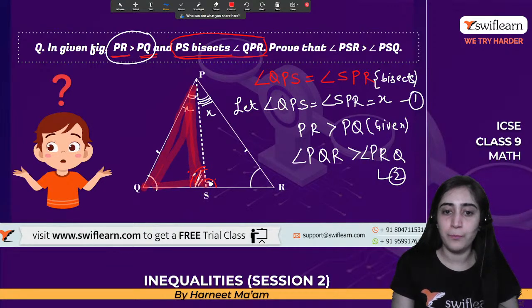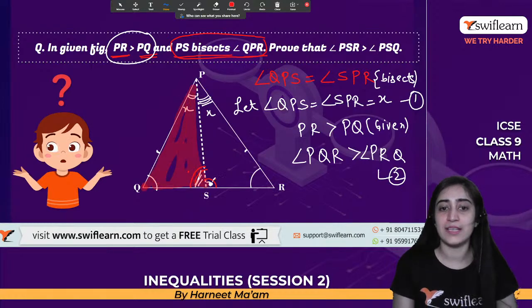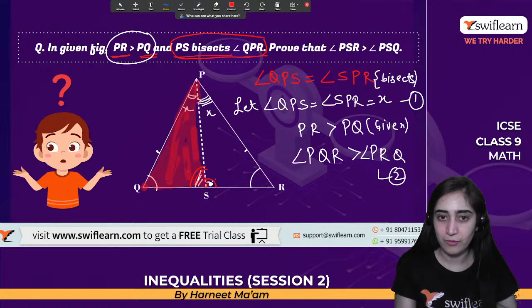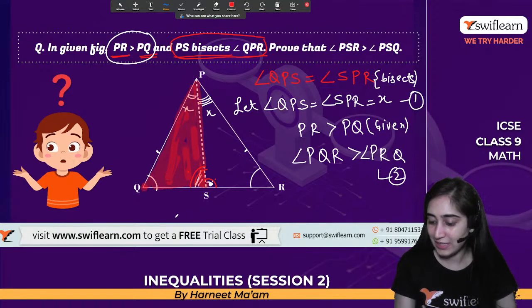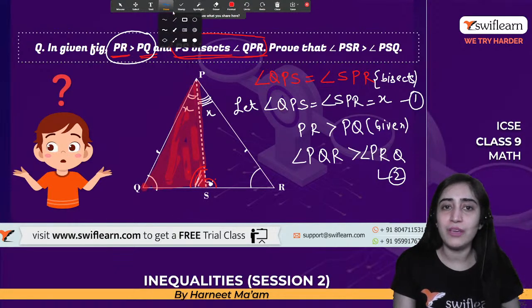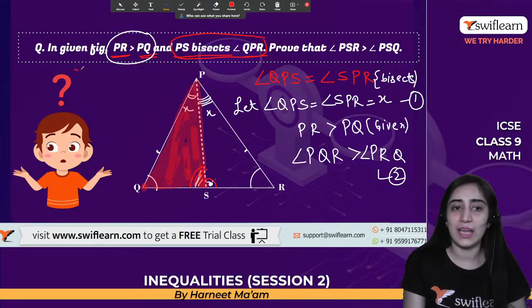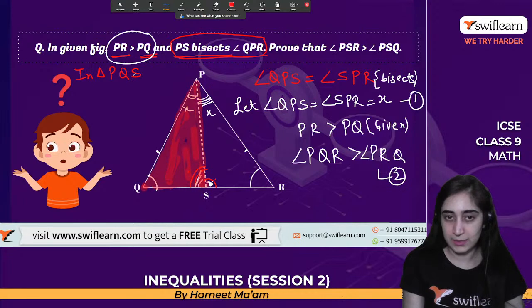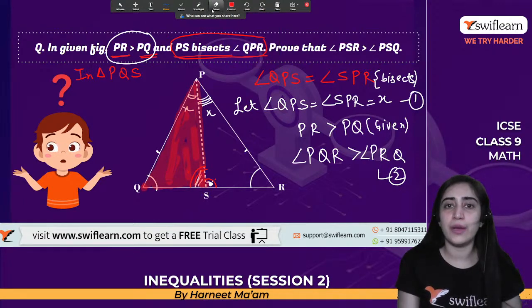So the angle PSR is an exterior angle of this side of a triangle. Can you see it properly? We are talking about this one, which I have highlighted. All right. So when we are talking about this, we'll say in triangle PQS. Now we are talking about this triangle.